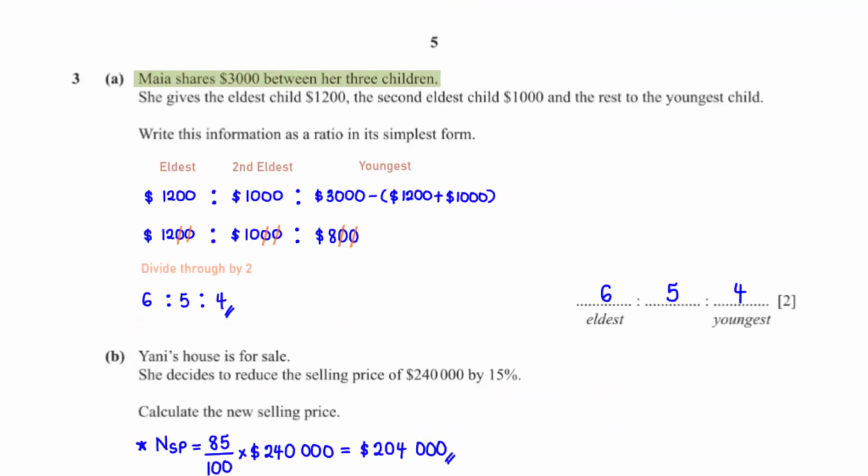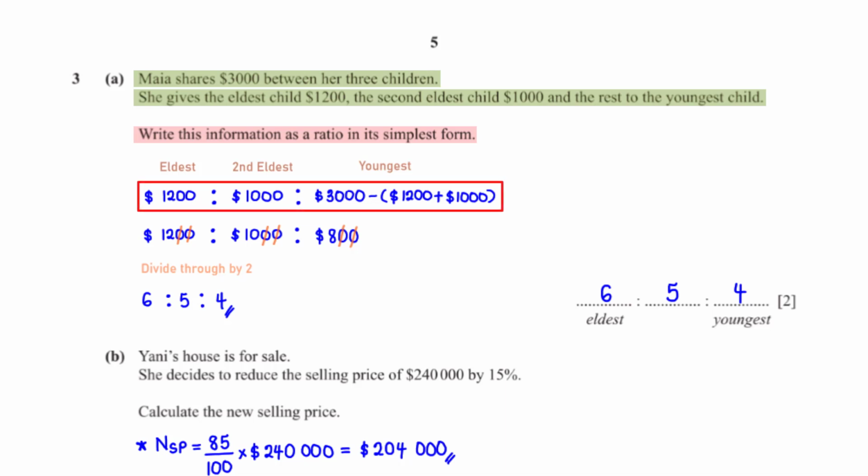Maya shares $3,000 between her three children. She gives the eldest child $1,200, the second eldest child $1,000, and the rest to the youngest child. Write this information as a ratio in its simplest form.